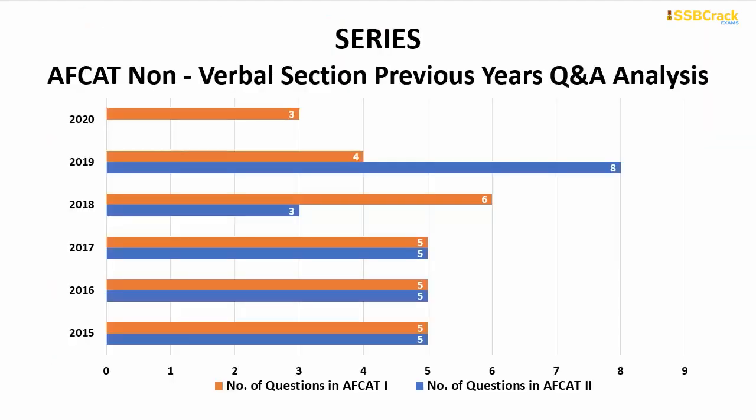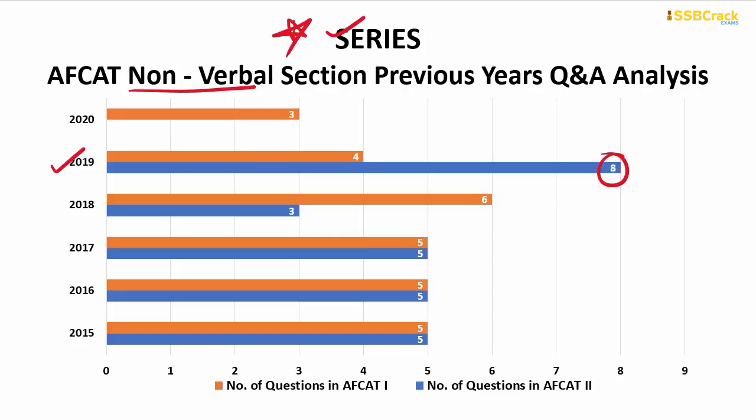Now coming upon to the topics of non-verbal reasoning. From non-verbal reasoning we will start with series. And from series, maximum questions were 8, which came in AFCAT 2 2019 paper, which is the maximum questions from any topic in this section.